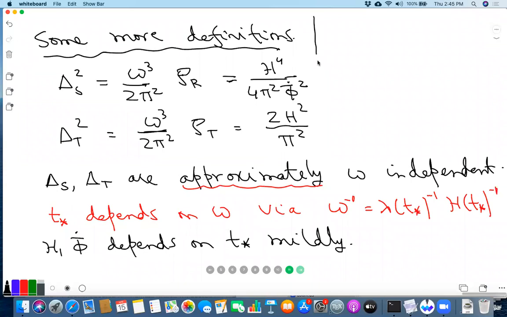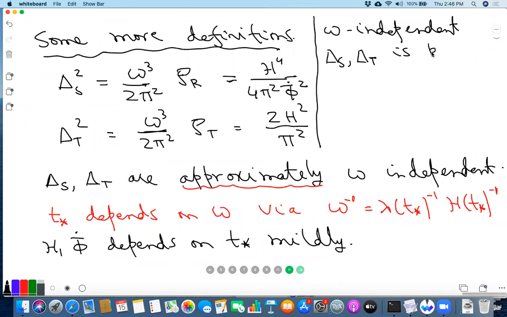So omega independent delta S and delta T, this is known as a scale invariant spectrum.